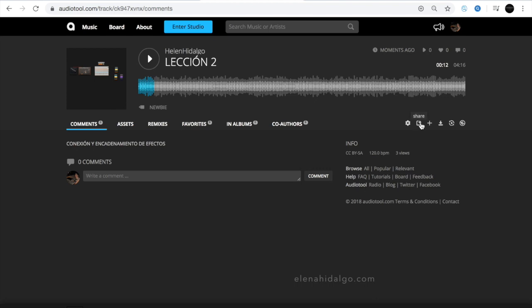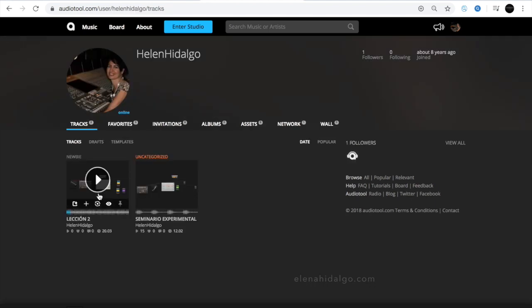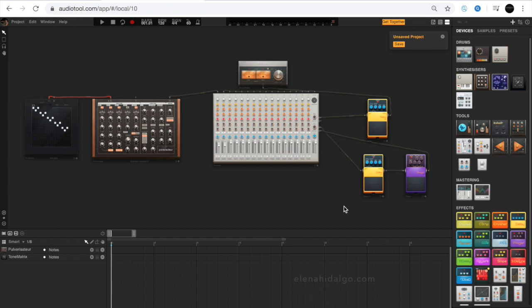Which can be shared, downloaded, or deleted. Once having done this, we can get access to our project to continue working on it.